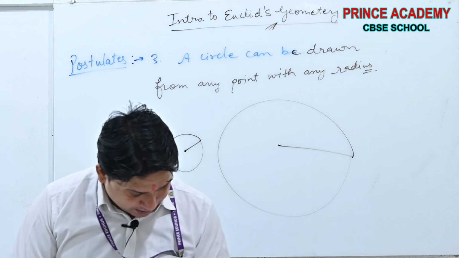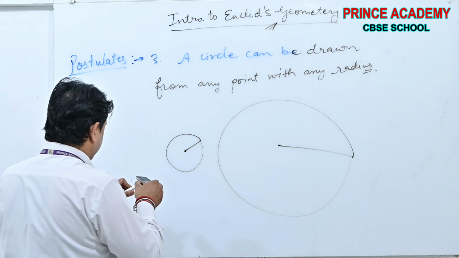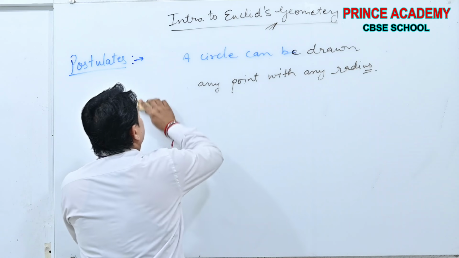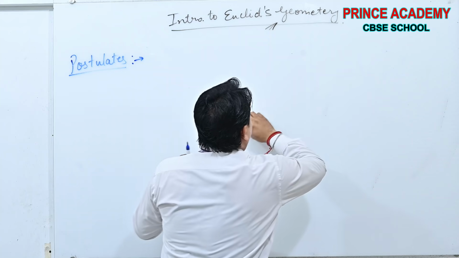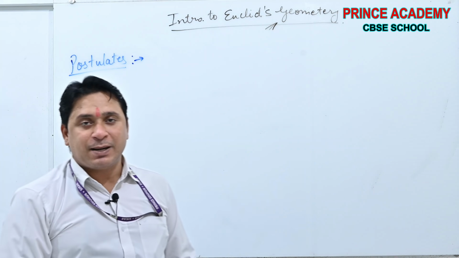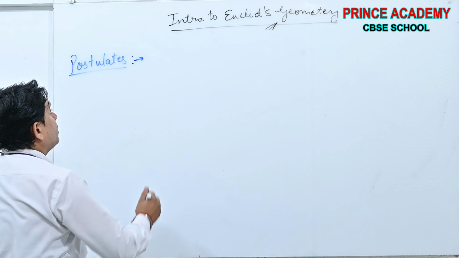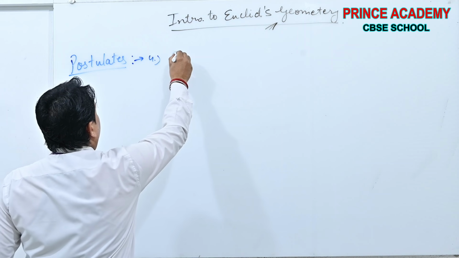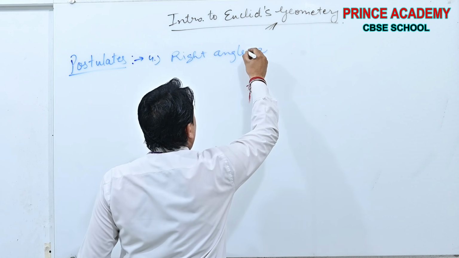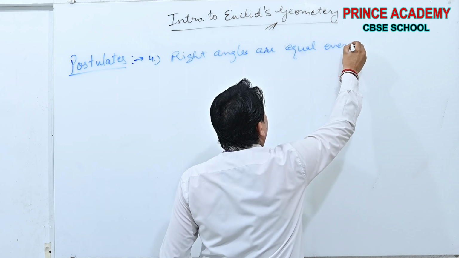The next postulate is about right angles. See, right angles are the same everywhere. What is the measurement of a right angle? The measurement of a right angle is 90 degrees. Right angles are equal everywhere.